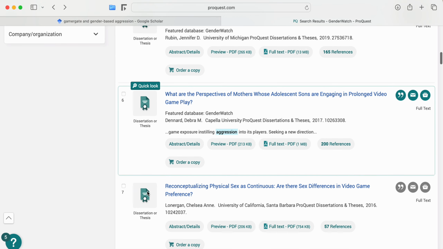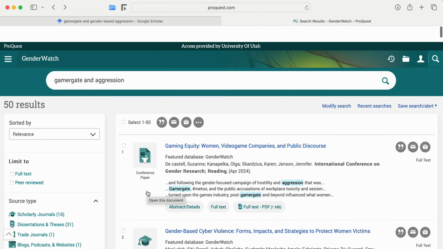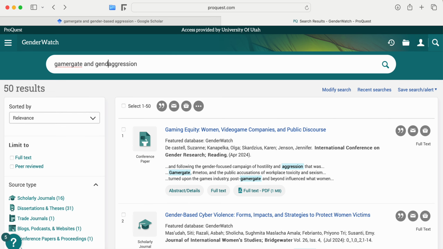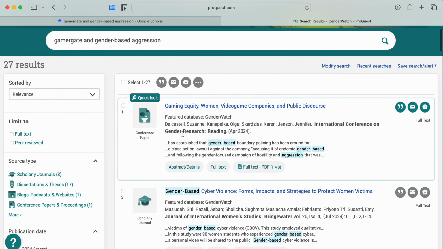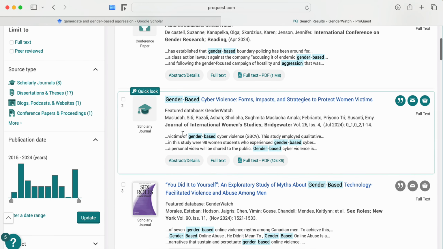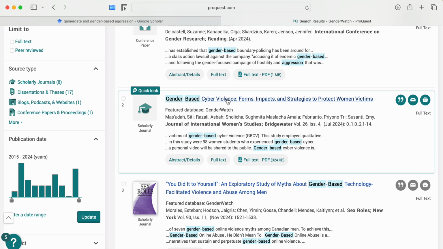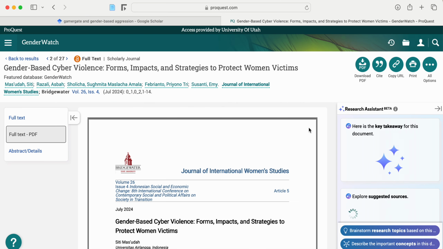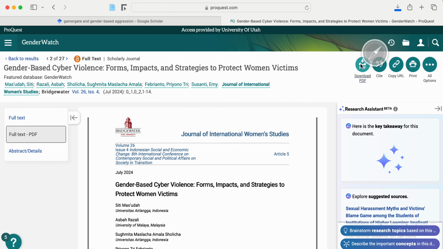Let's see. And let's try the original search, gender-based aggression also. All right, so we're going to get some further stuff here. This is a good one, gender-based cyber violence. Good in the sense that it sounds like it's on topic and it's very recent. So I'm going to download the PDF of this one also and send it your way.